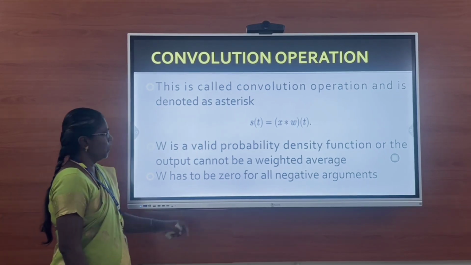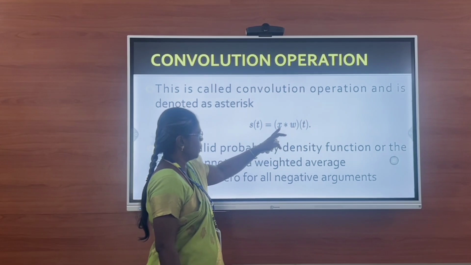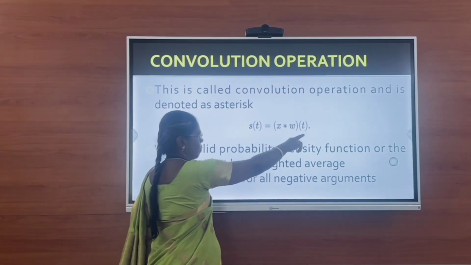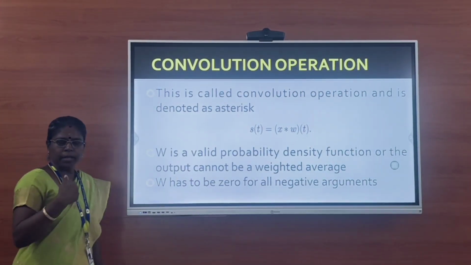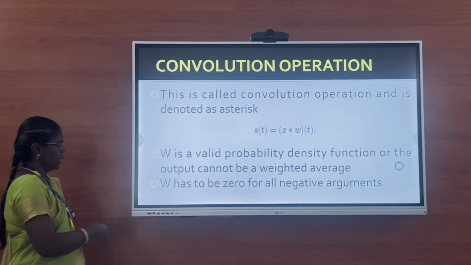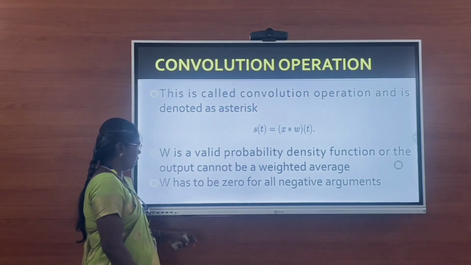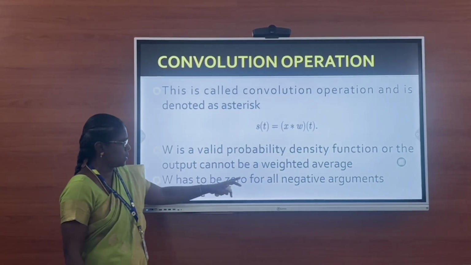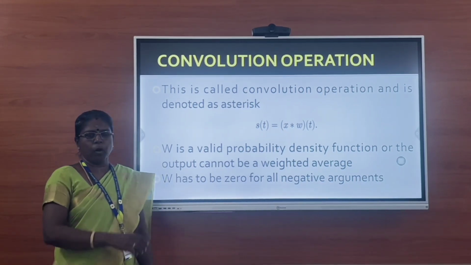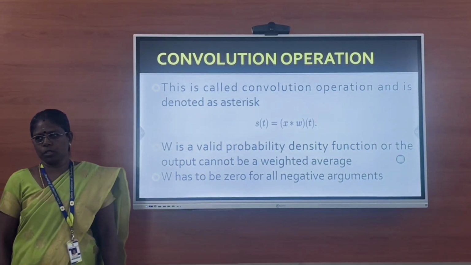The convolution operation is mainly denoted by the symbol asterisk. s of t is equal to x asterisk w of t, at time t, x into w. And let us see an example in the next slide. So w is a probability density function, otherwise the output cannot be a weighted average, and it should be 0 for all negative elements. We will not be considering the negative values. We will be considering only positive values.